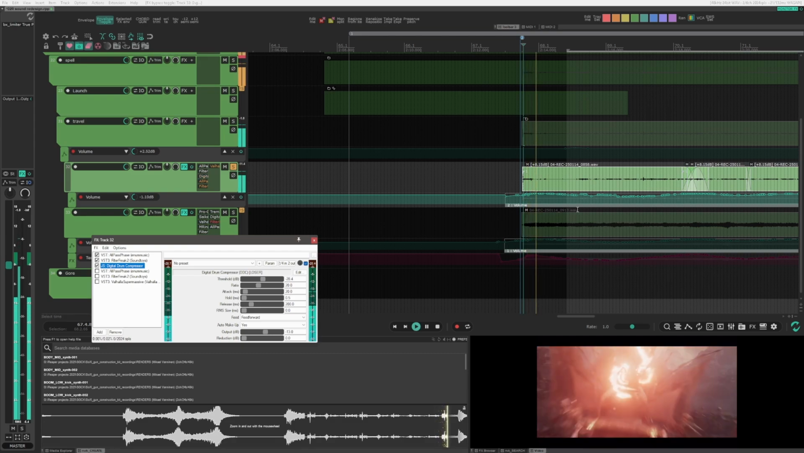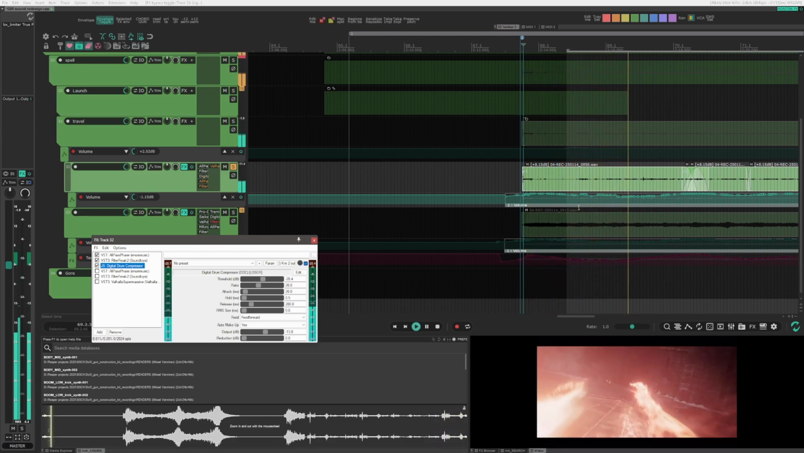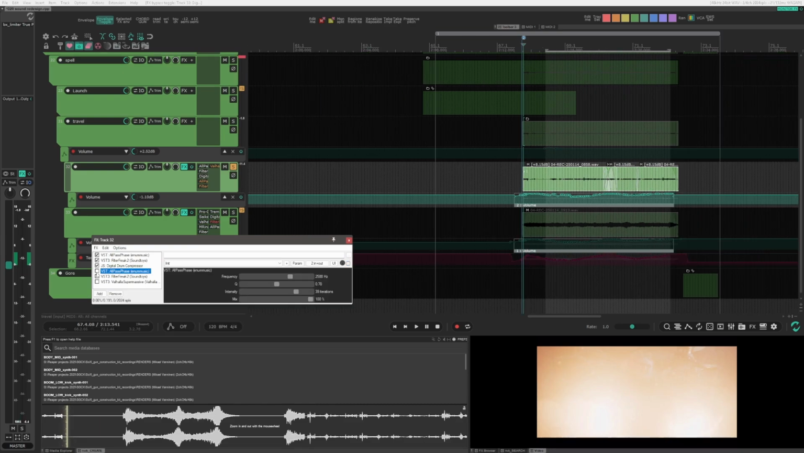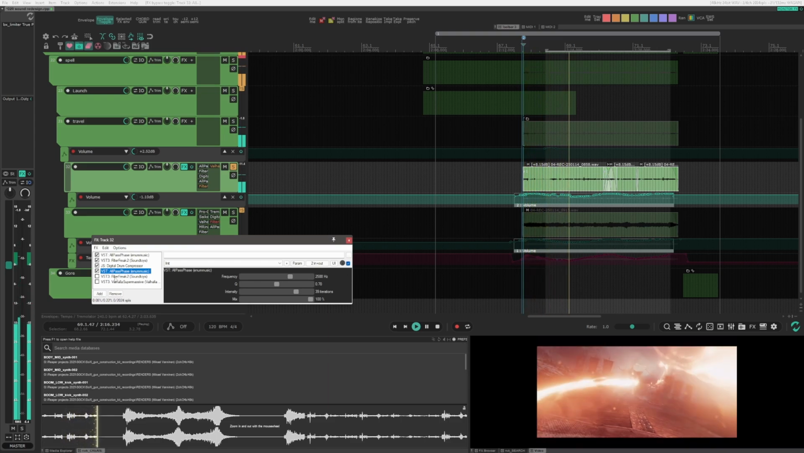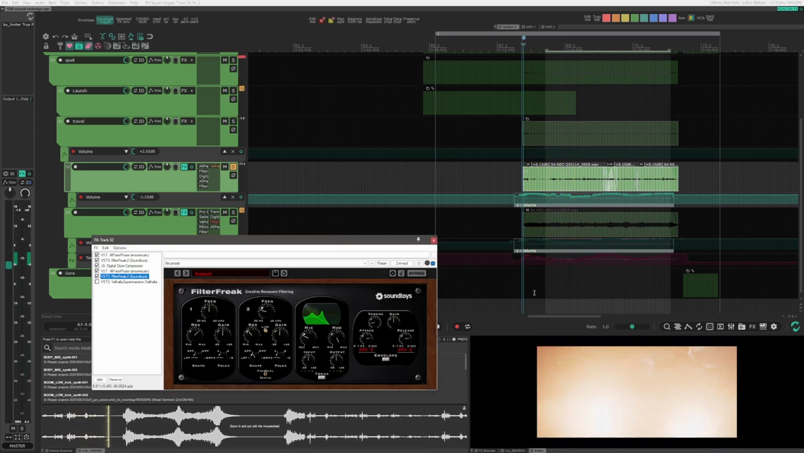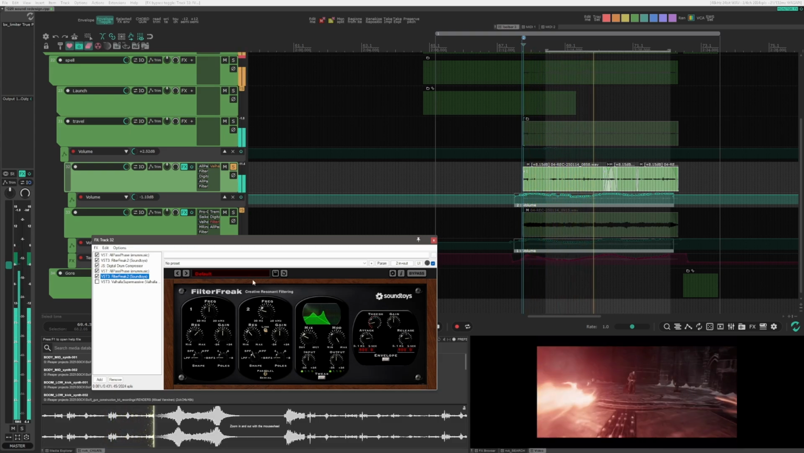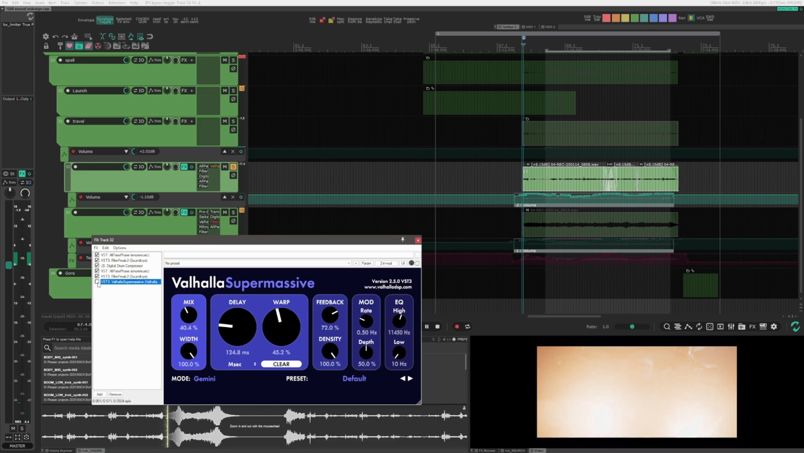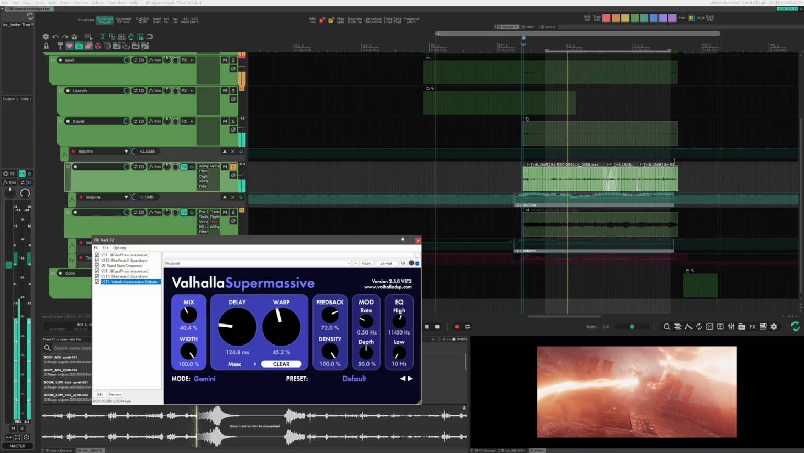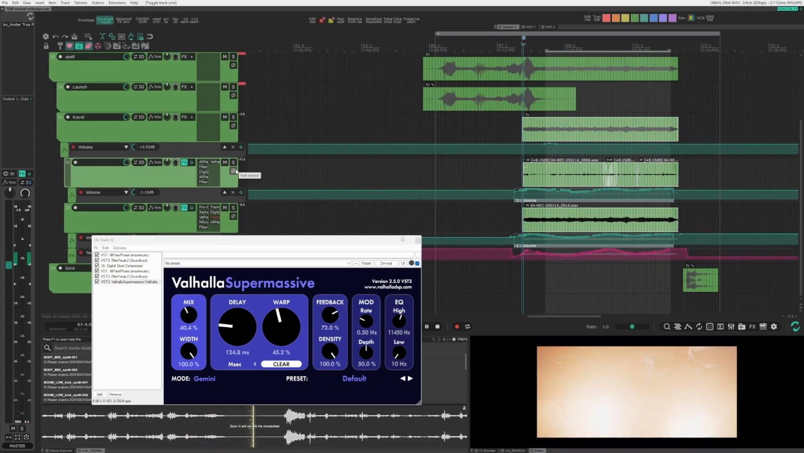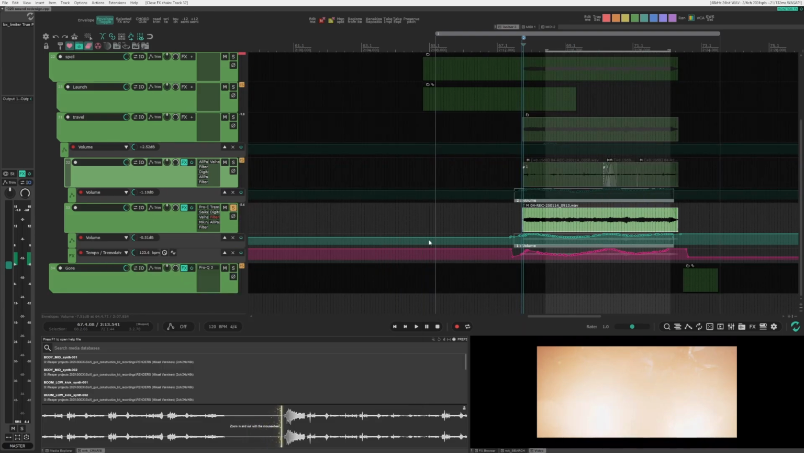DDC. This time only adding a little bit of volume. Not much gain reduction. Another all pass phase. Filter freak once more. Adding that nice movement. Then we have Valhalla Supermassive to give a little bit of space there. Then we have another track for the movement.